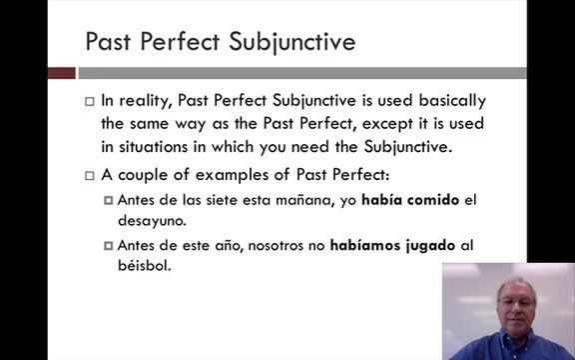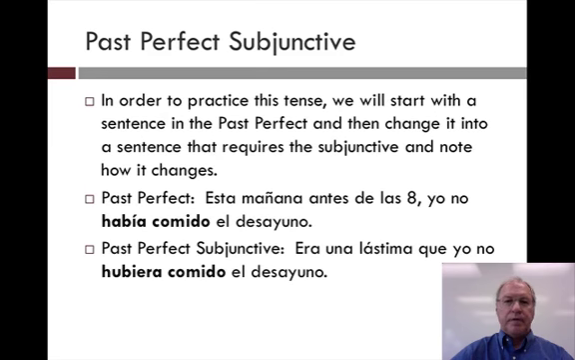Another example is, antes de este año, nosotros no habíamos jugado al béisbol. So, before this year, we had not played baseball. That is, a point in time is beyond this year, before this year started, we had not played. No habíamos jugado. Now that is the simple past perfect, or pluscuamperfecto. In order to practice the past perfect subjunctive, we will start with a sentence in the past perfect and then change it into a sentence that requires subjunctive. And note how it changes.